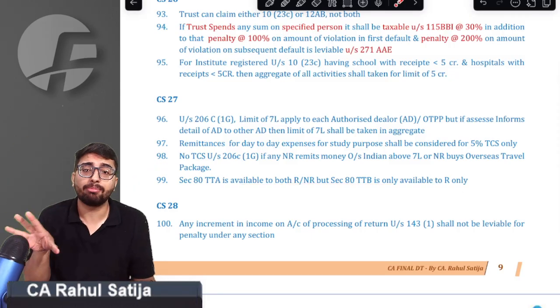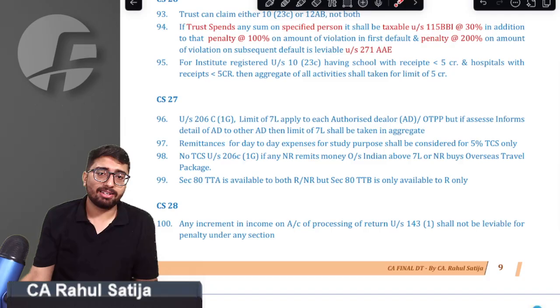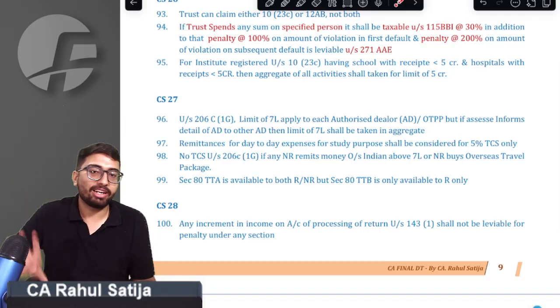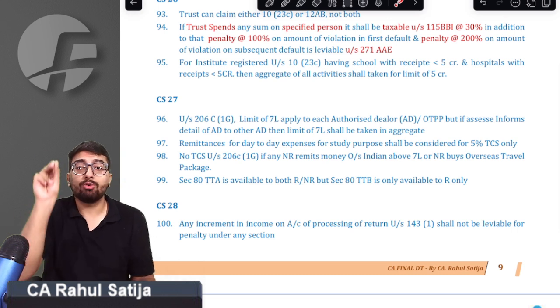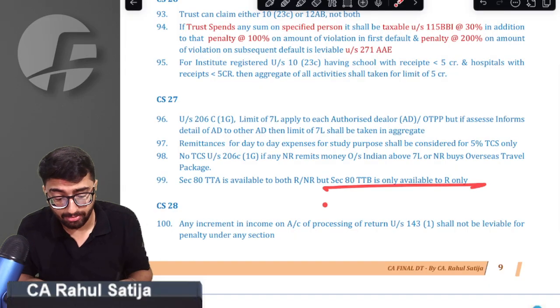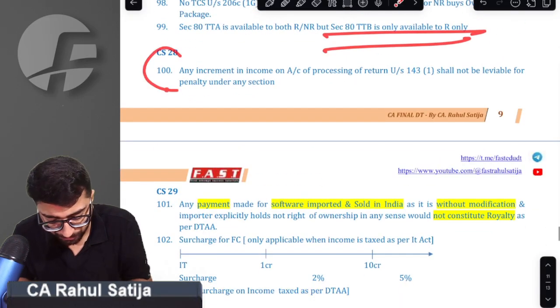Under section 80TTA, remember, sir, whether you are resident or non-resident is not relevant. Whenever you receive any kind of interest on a savings account, you are eligible for 80TTA. But sir, if you want to claim 80TTB, you have to be a resident and you have to be a senior citizen, then only 80TTB is allowed. Sir, we got that point.